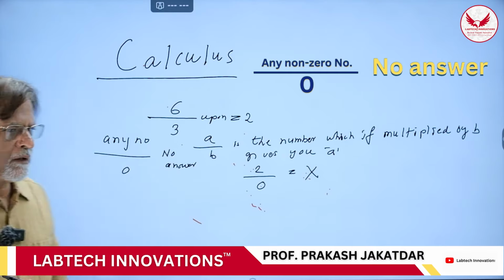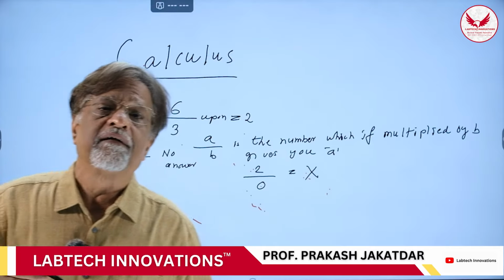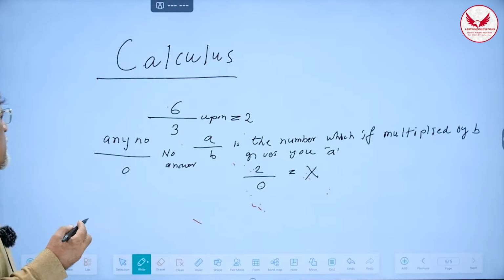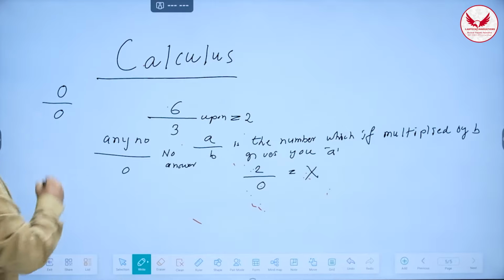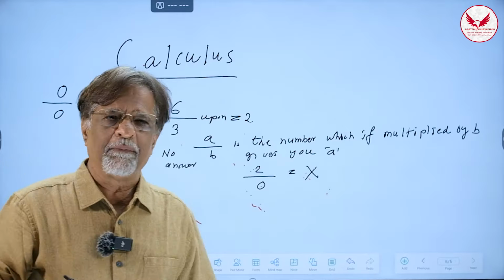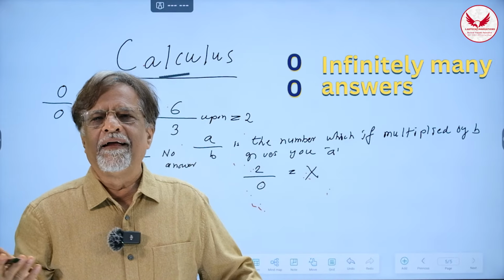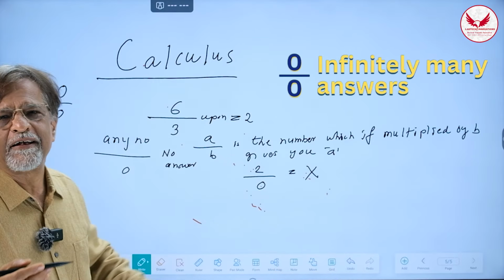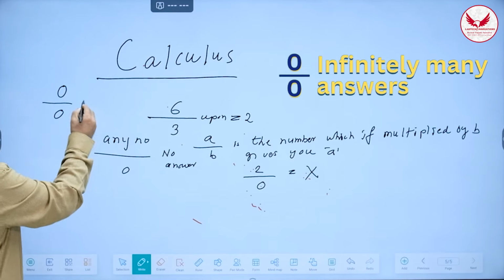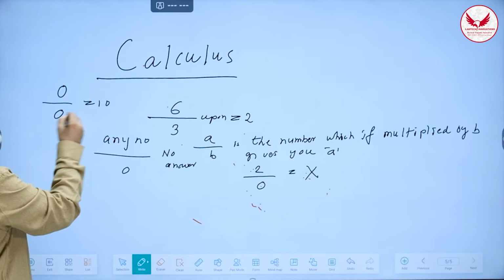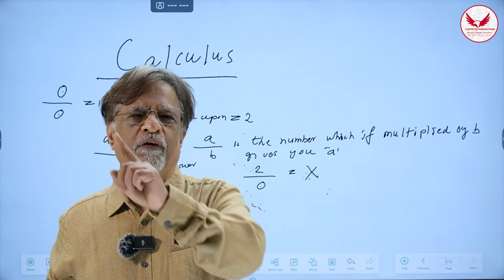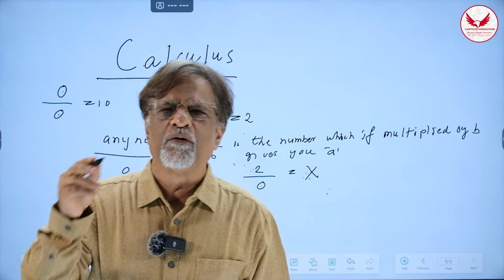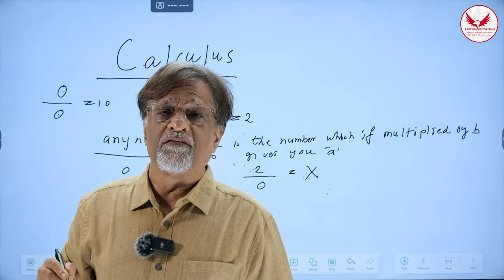Correct? Now that is one problem which 0 has created. Second problem is, suppose he had asked me a question, what is 0 upon 0, daddy? I would have bluffed him. Bluffed him in the sense, I would have told him, अरे answer तो कुछ भी हो सकता है. जैसे 10, for example, answer is 10. Why? Because 10 multiplied by 0 gives you 0. So 0 upon 0 is that number which when multiplied by 0 gives me 0. So 10 into 0 is 0 or not? Yes. So 10 is the answer.